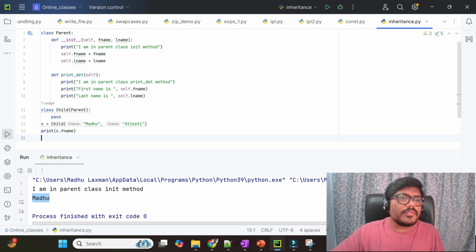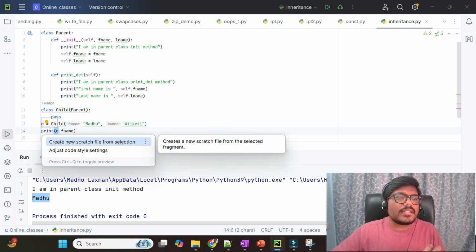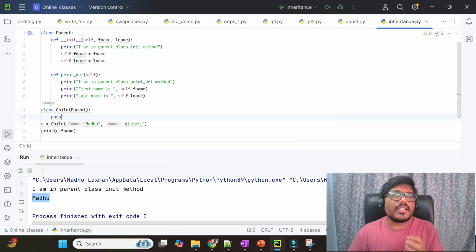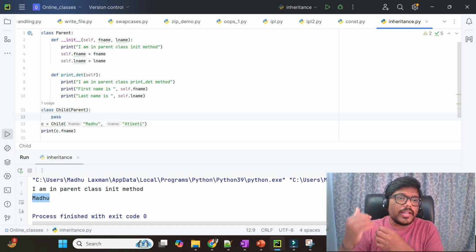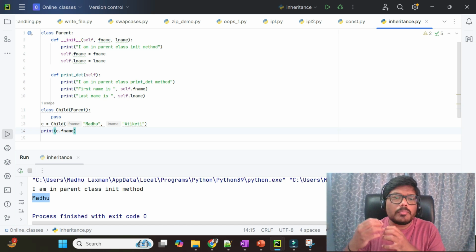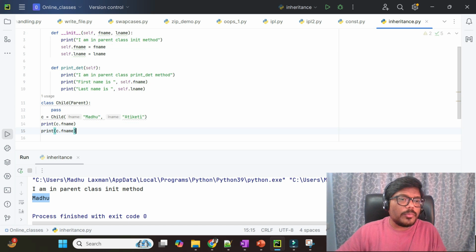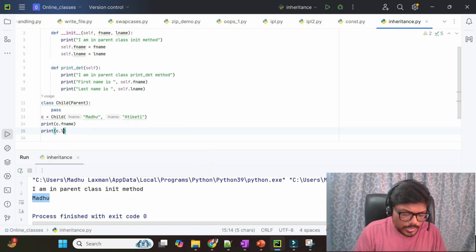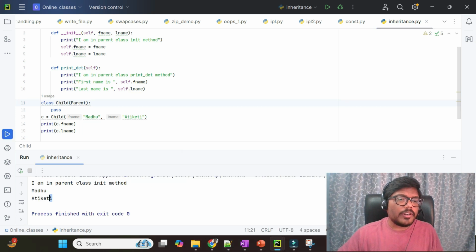So we can access the variables in the parent class through the child instance, c dot f name. This instance indirectly is inheriting the properties, like a child inherits properties of his parent. This child instance is inheriting the properties of the parent class. Here the properties are nothing but the variables and also methods. This is how we inherit variables. L name, if I print, Madhu will be printed and then L name will be printed, obviously.